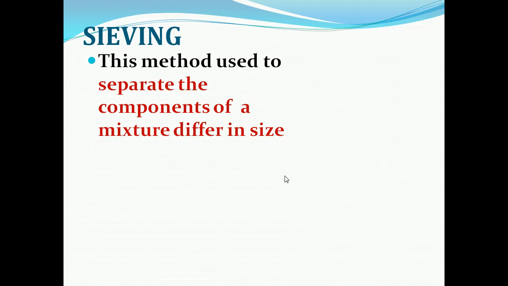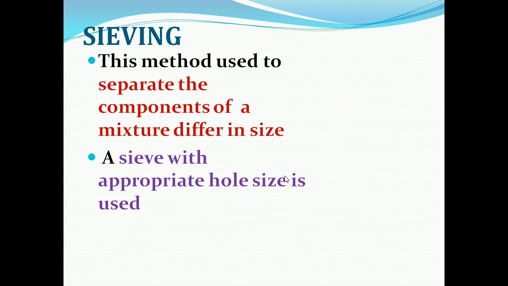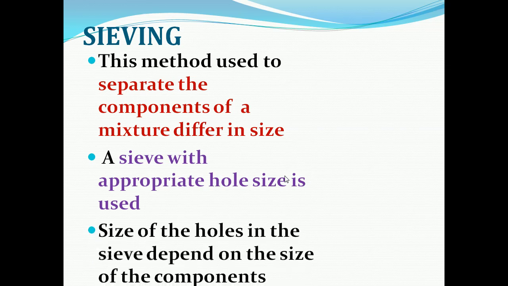And the second method is sieving. Sieving is also a method used to separate the components of a mixture which differ in size. If the components of a mixture differ in size, we can use the sieving method. For sieving, a sieve with appropriate hole size is used, and the size of the holes in the sieve depends on the size of the component.